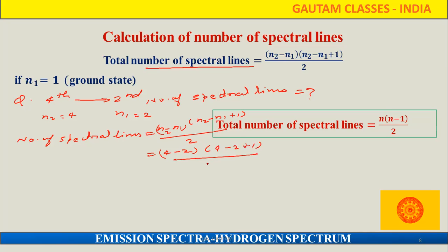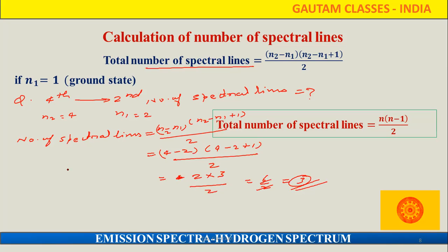We divide by 2. So what is the answer here? 4 minus 2 is 2, and 2 plus 1 is 3, so 2 times 3 by 2, that is 6 by 2. So directly 3. How many spectral lines are we going to get? We will get 3 spectral lines. 3 spectral lines are possible in that.